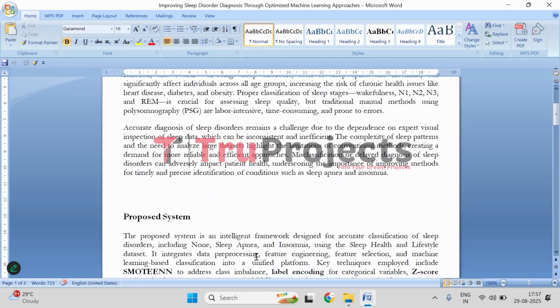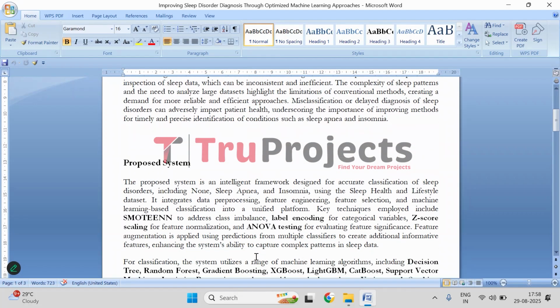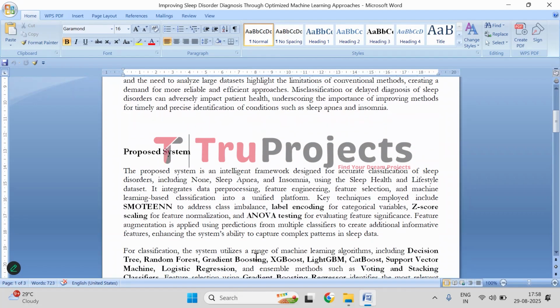And now to overcome all these issues, the proposed system is designed to accurately identify different types of sleep disorders, such as sleep apnea, insomnia, etc., using a real world data set. So it works by combining several steps into a single intelligent framework.